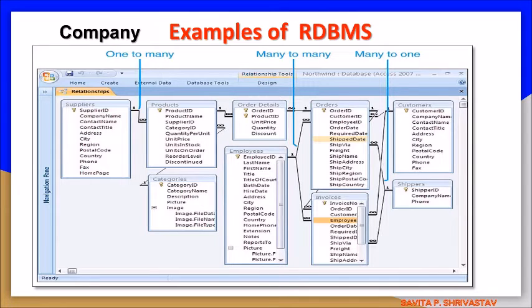Many to many is the relationship between employees, orders and invoice. Many to one is the relation between orders, invoice, customer and shipper. This way the RDBMS of a company is maintained in a database.